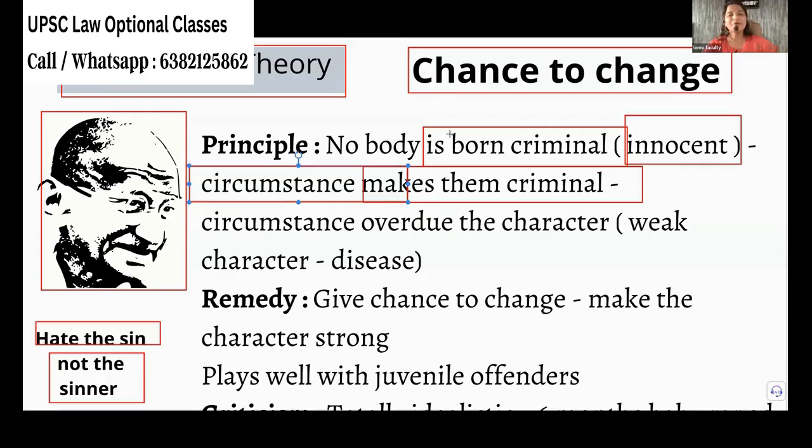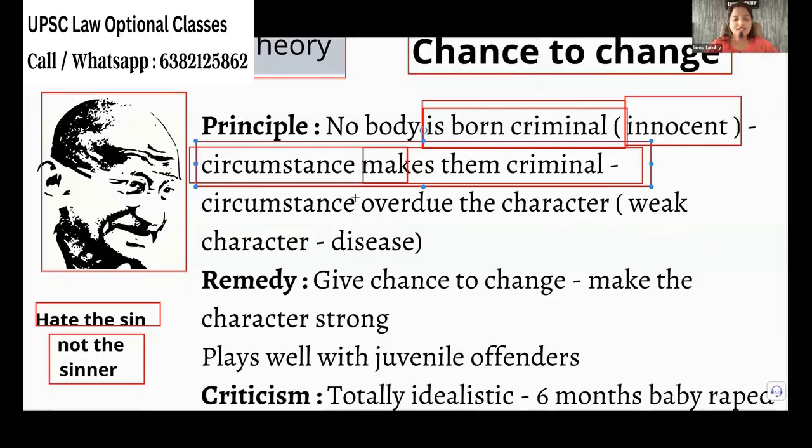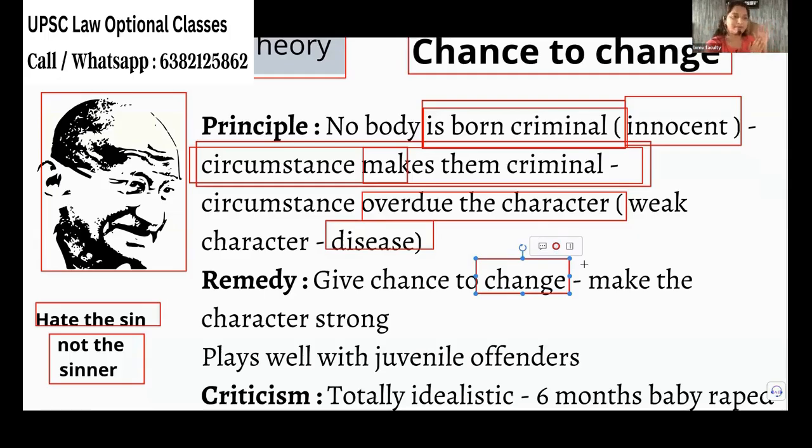So the principle: nobody is born a criminal. They are innocent. The circumstances make them a criminal. The circumstance overdoes the character. They see that some people are of weak character, so due to circumstances, they do commit problems. It is like a disease. So what we have to do? We have to give them a chance to change their behavior. How do you give them a chance? You do the reformation. You make them understand you need not fall for these problems. You can do the alternative and live a good life.